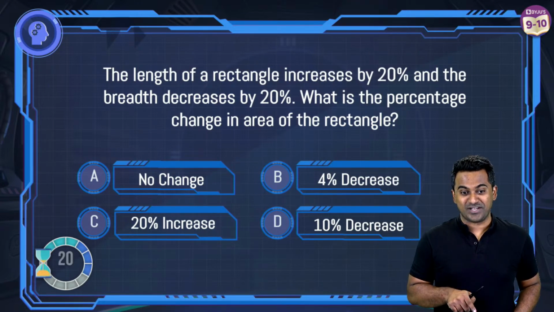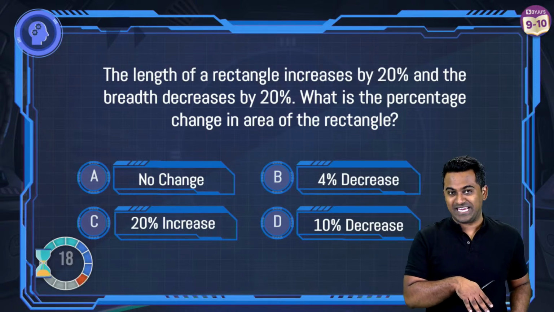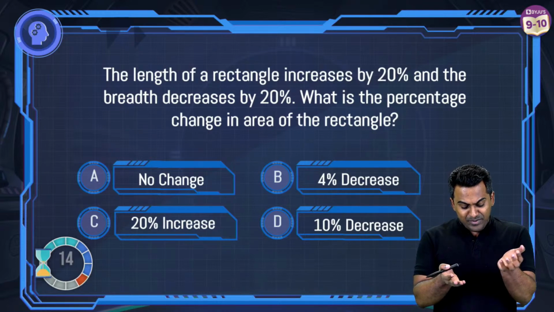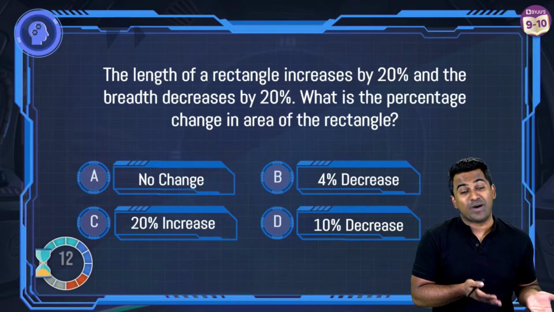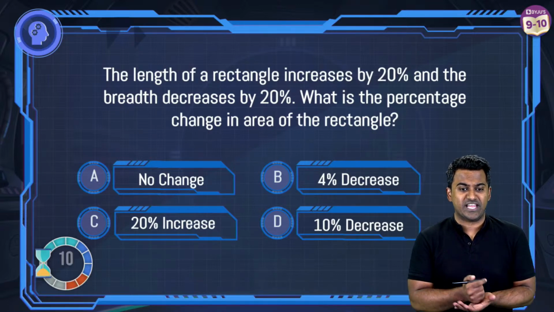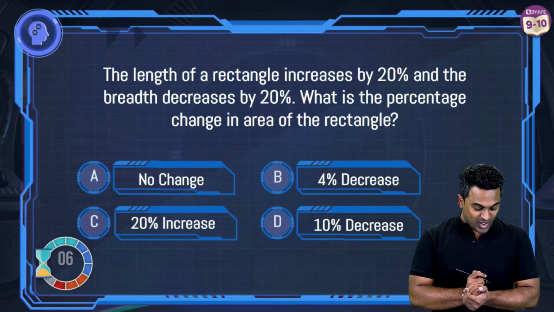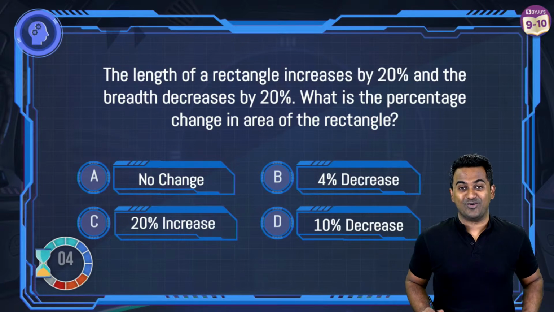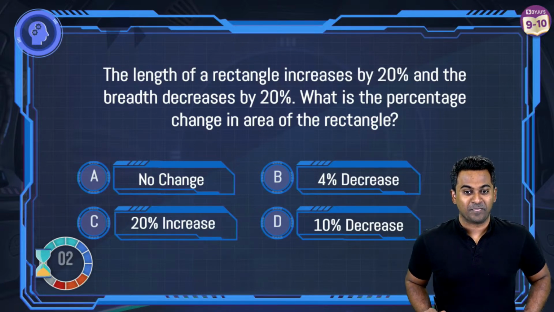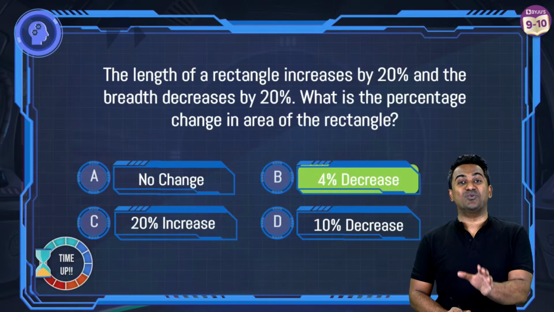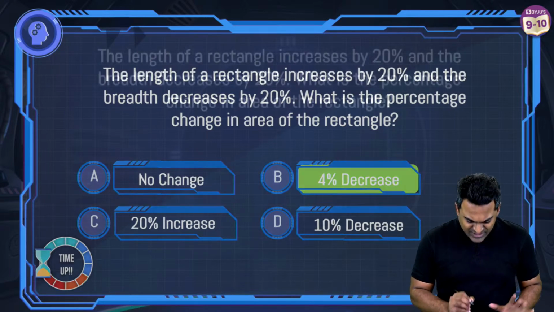But this is a good question, right? Our common sense says there shouldn't be any change in area because look, length is increasing by 20% and breadth is decreasing by 20%. So why would the area change? There should be no change in area. That's what the common sense says. But you will get your minds blown up when you look at the solution for this. Now we are getting majority of the answers as B. I'm going to show you how the answer is going to be B. Area is in fact going to decrease by 4%. Let's go ahead and check this out.